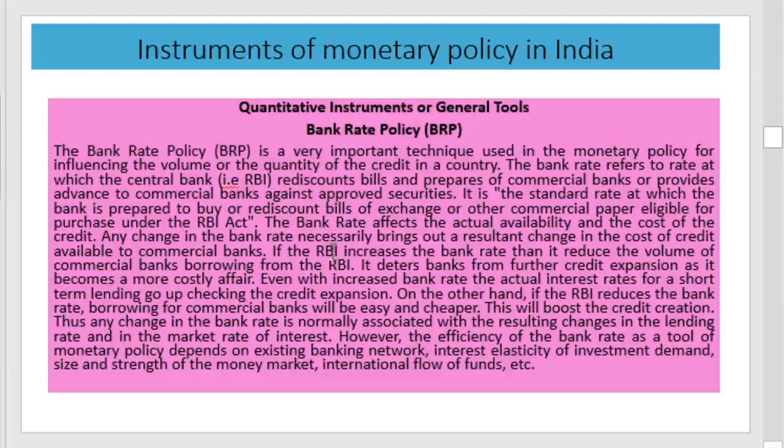If a deflationary situation prevails, then the bank rate will be reduced. This will boost credit creation in the economy, and the money supply will increase, and thereby the economy can improve. This is the strategy used by the bank rate.